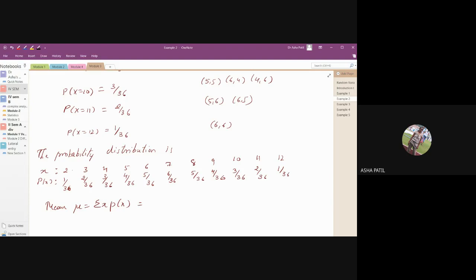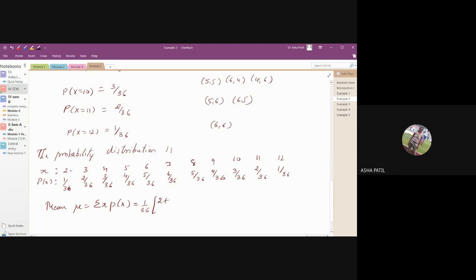So better write all the products as they are, then just add the numerators. I'll just write 1 by 36 outside.